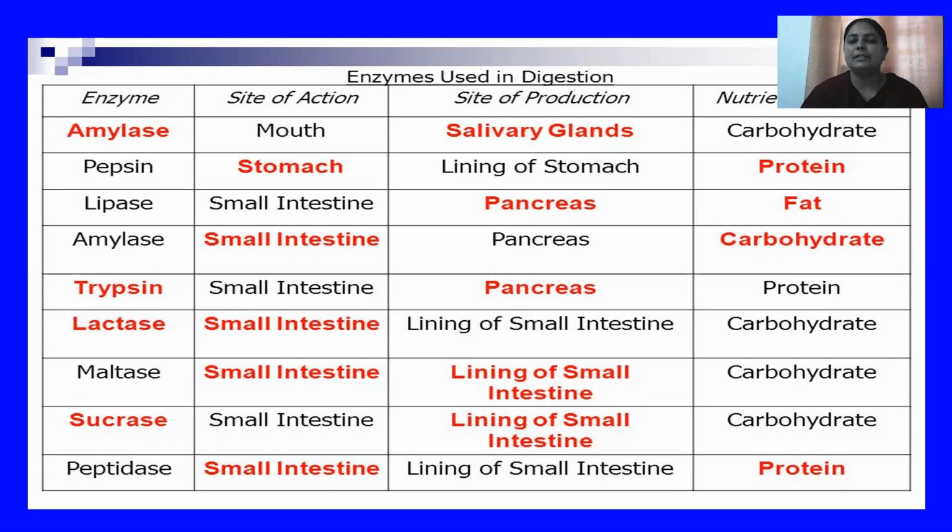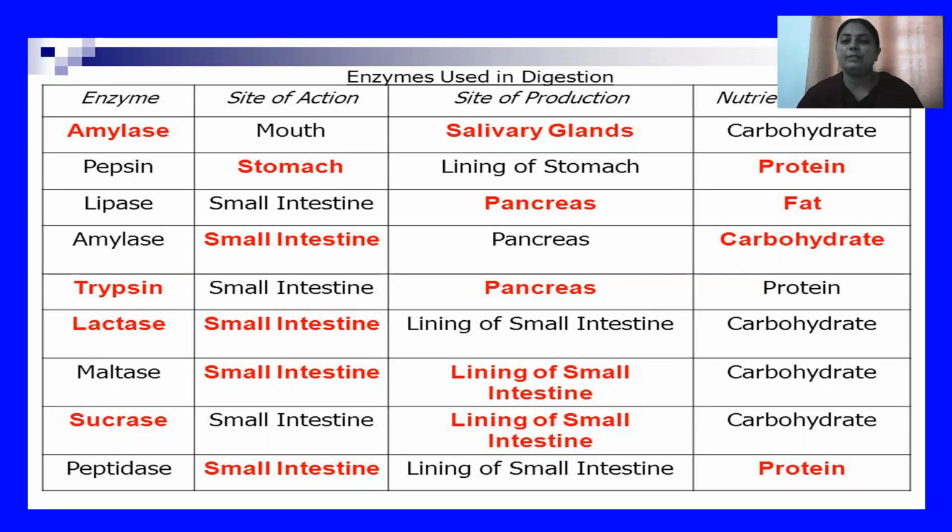and it acts on carbohydrates. Pepsin is found in the stomach, in the lining of the stomach, and its role is the digestion of proteins. Lipase is found in the small intestine, produced in the pancreas, and it mainly acts on fats. Amylase is also found in the intestinal juices of the small intestine, with the pancreas as the site of production, and acts in carbohydrate digestion. Then trypsin, in the small intestine, produced in the pancreas, and its role is protein digestion.